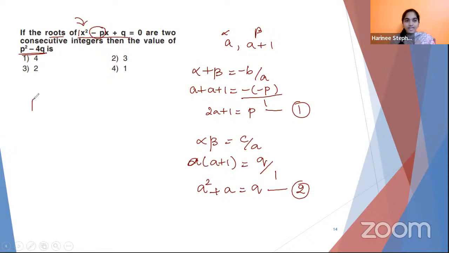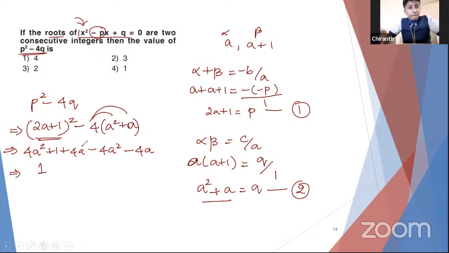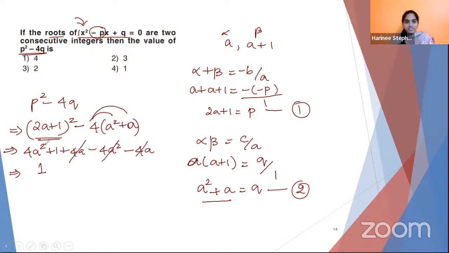Now, how are we supposed to find p square minus 4q? You just need to substitute the values directly. p I have got as 2a plus 1, so 2a plus 1 the whole square minus 4 into q, which we have got as a square plus a. Expand this using a plus b whole square. We get 4a square plus 1 plus 4a minus 4a square minus 4a. Tell me the final answer. 1. Yes, very good. 4a minus 4a cancels, 4a square gets cancelled. The final answer is 1.